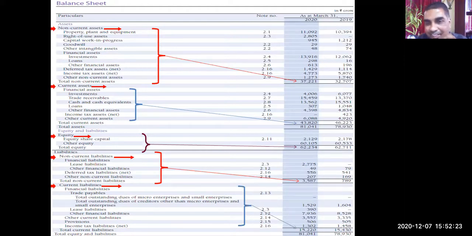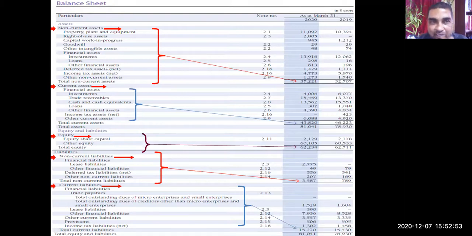Are you getting it? All these things are prepared by the management. If you want to understand the composition of the property, plant and equipment, you have to refer to note number 2.1. There the details will be there. If you want to know what this other financial liability is, you have to refer to note number 2.12. These are explanatory notes. They also form a part of financial statement.